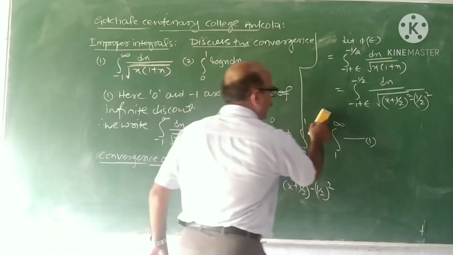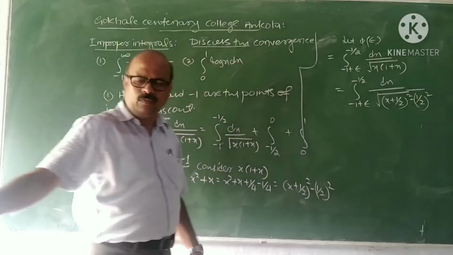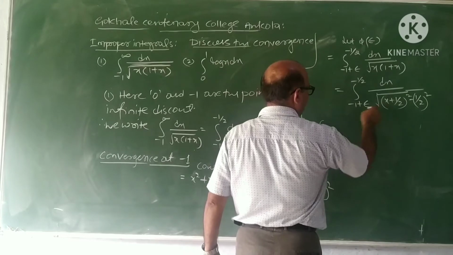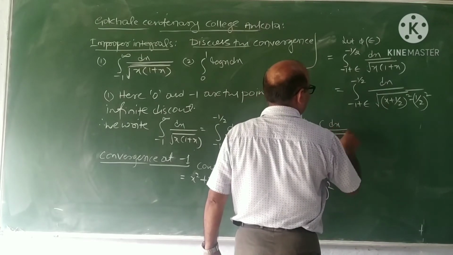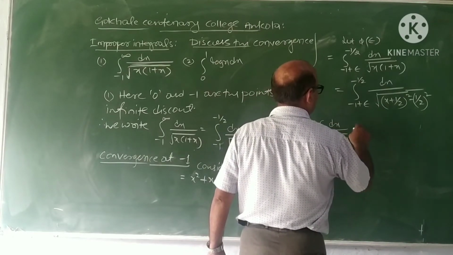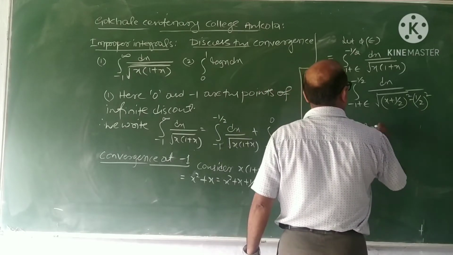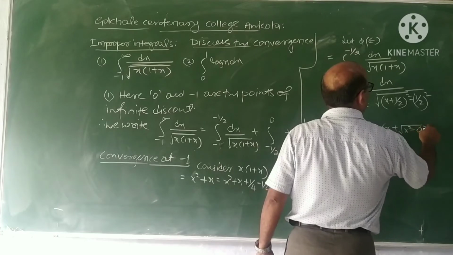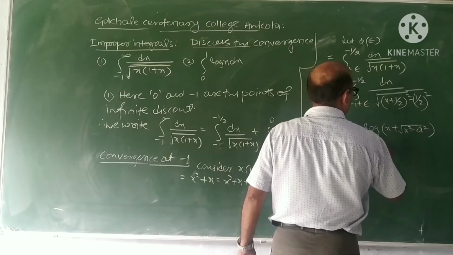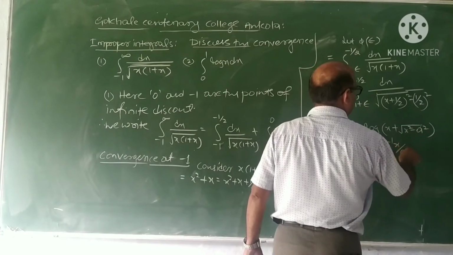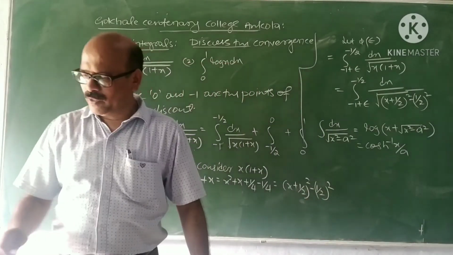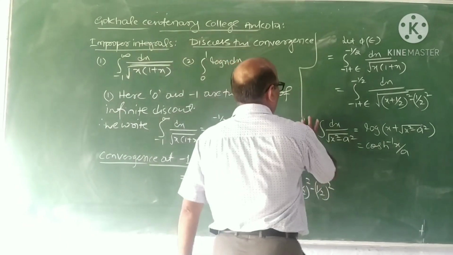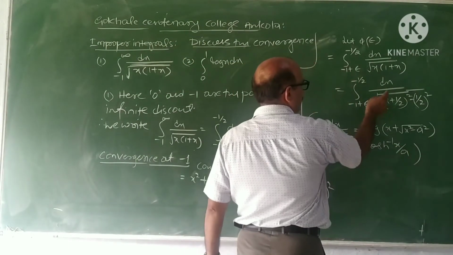We have reduced it to standard form. Now we have to use the standard integral: dx by root x square minus a square is log of x plus root x square minus a square, or cosh inverse x by a. This is the formula. Verify this. So what is the integral?